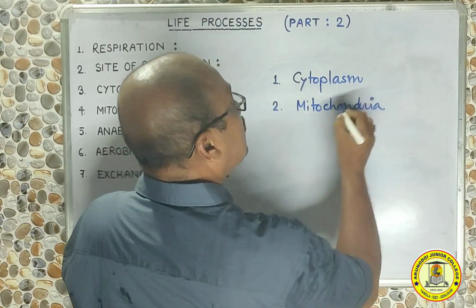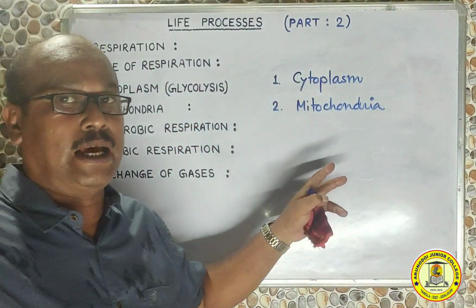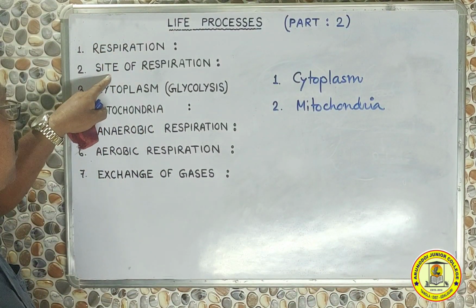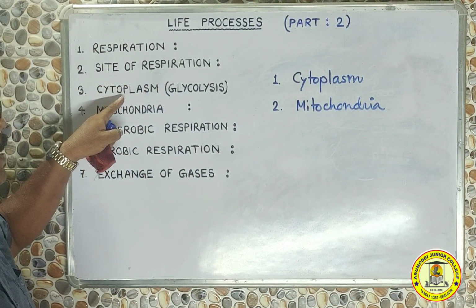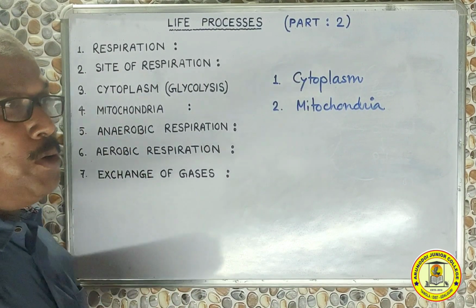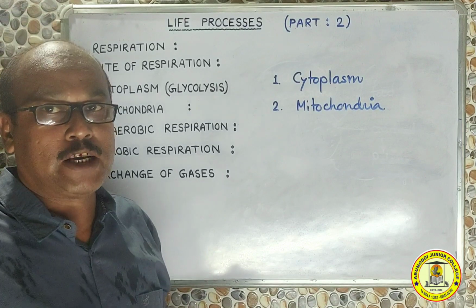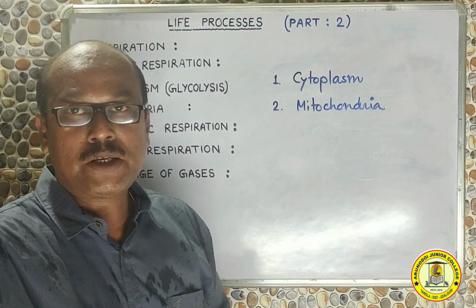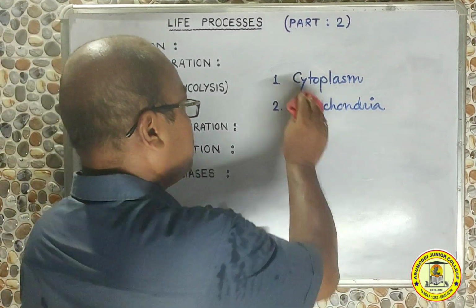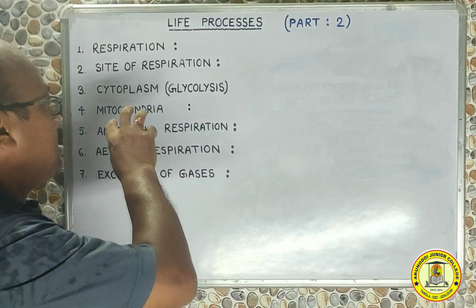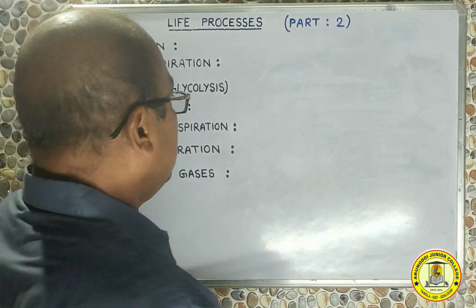So these are the two parts inside the cell where respiration takes place. That is why we are coming after the site of respiration, that is these two parts, cytoplasm and mitochondria. We will try to understand how respiration occurs in these two parts of the cell to finish this process of respiration. Now let us first discuss the respiration in the cytoplasm.